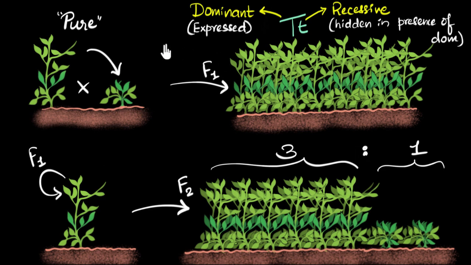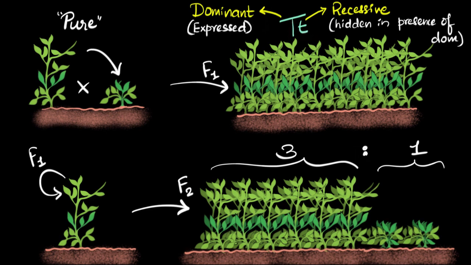Okay? So in short, to summarize, he's saying that both the traits are passed along. It's not a mix, nothing like that. Both are being passed along. It's just that one of them is dominant and that's what we see. The other trait is there, but it's hidden. In the presence of the dominant tall trait, the short trait gets hidden.